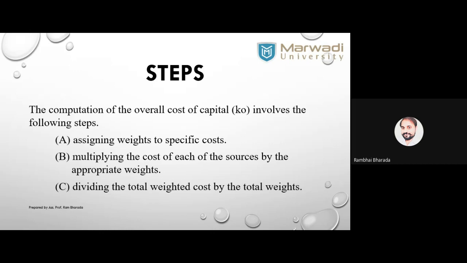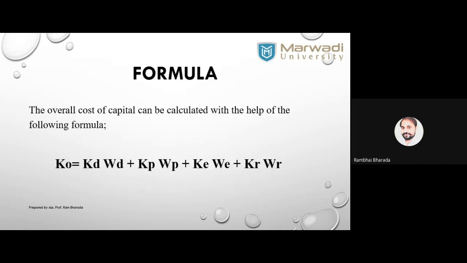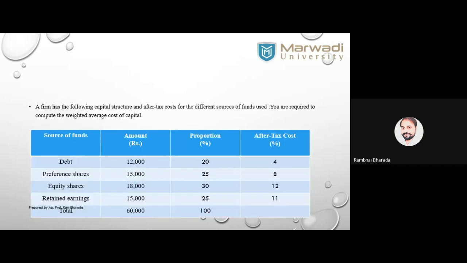Now, let's understand these three steps and the entire calculation with the help of this practical question. Okay, look at the practical question. Information is given about one particular company. A firm has the following capital structure, and the after-tax cost of different sources of fund is given. Here the cost of various sources is given to you. You are required to compute the weighted average cost of capital.